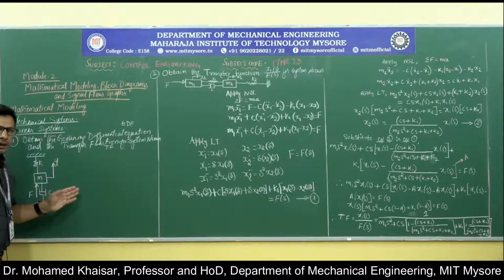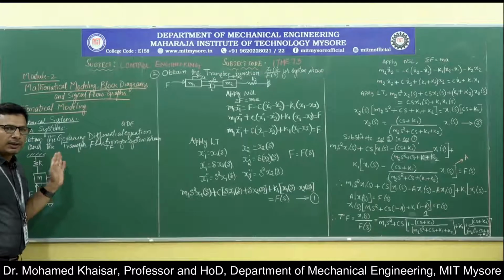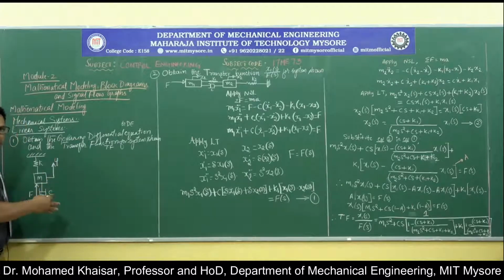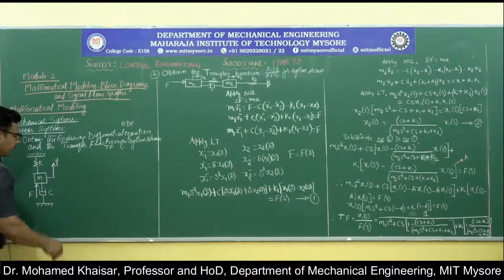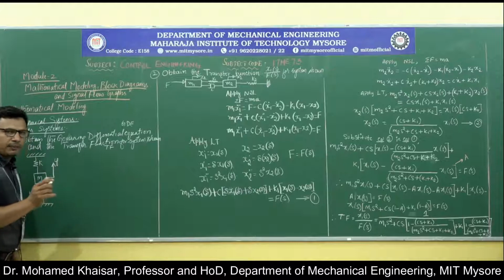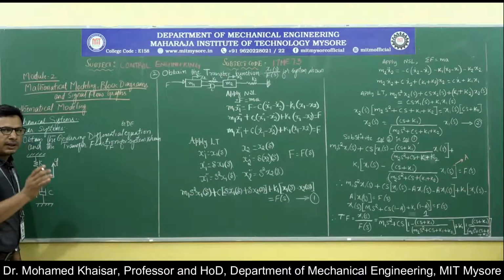Now, in order to arrive at the mathematical model, the step-by-step derivation could be as follows. The very first step to evolve a mathematical model is to write the functional block diagram.